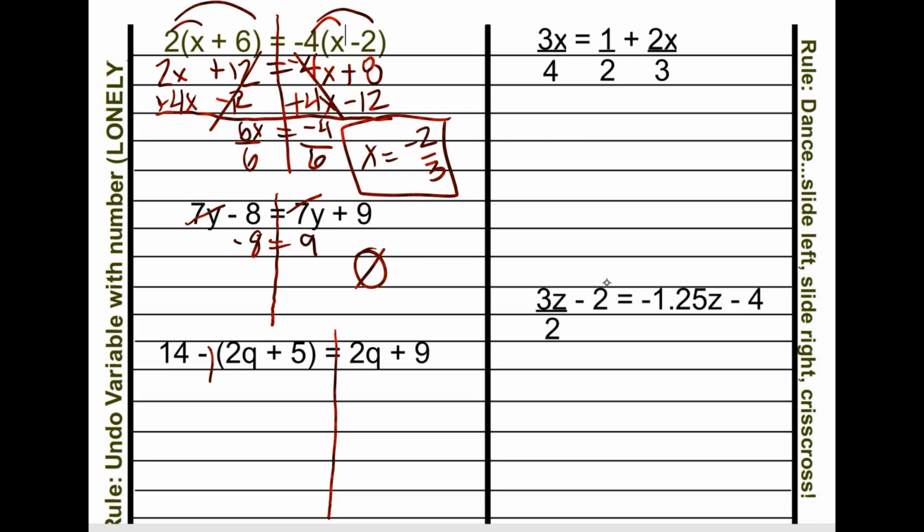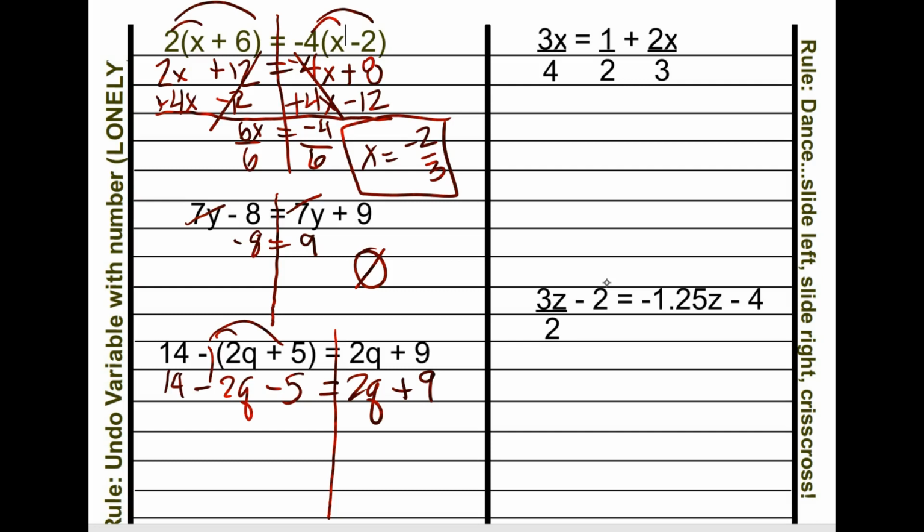So I distribute here. We get 14 minus 2q. I was about to put plus 5, but clearly it's negative 5 is equal to 2q plus 9. I'm going to call this the Javion problem.